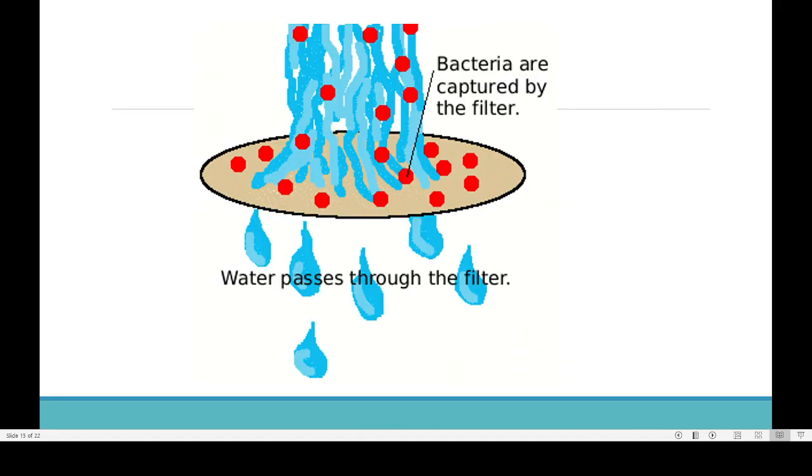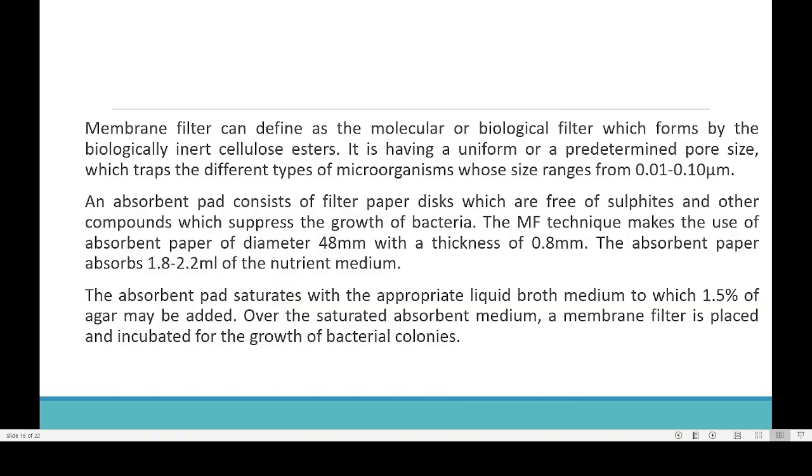Here you can see that the water is passed through the bacterial membrane filter, and whatever bacteria are there will be trapped here. Only water will be passing through the filtration.